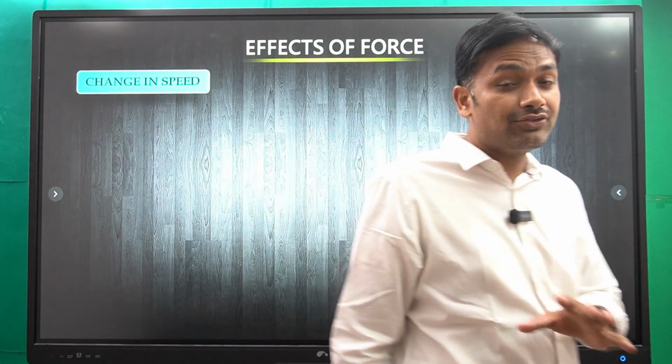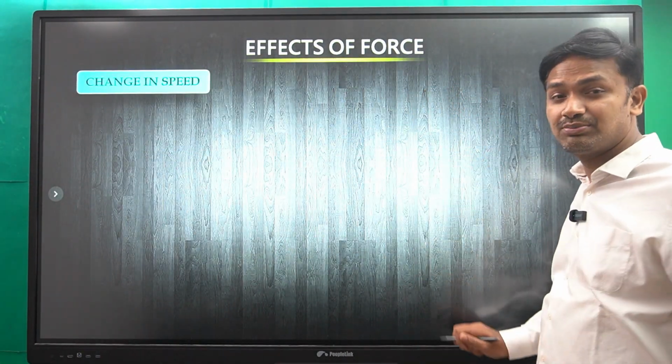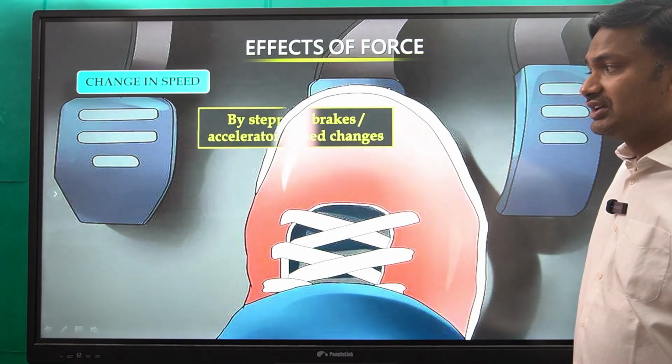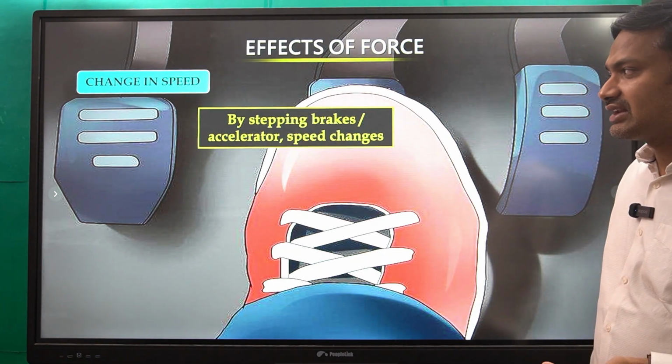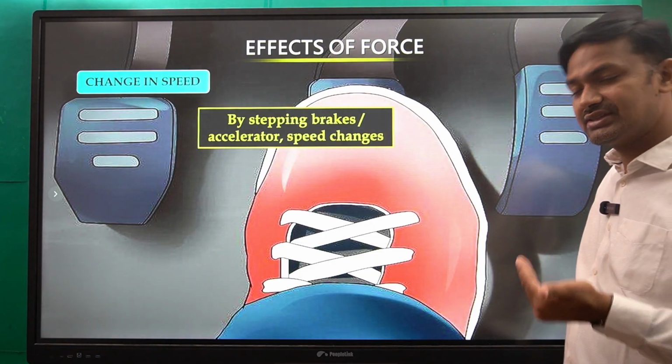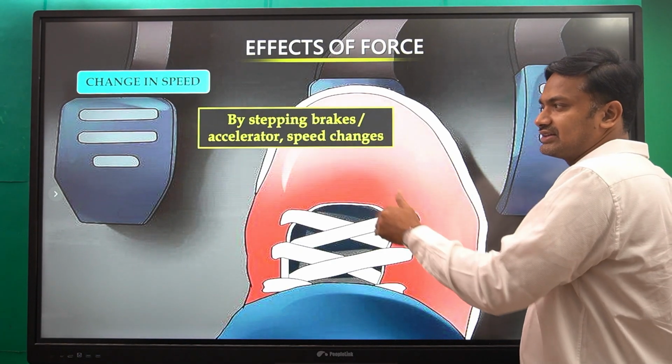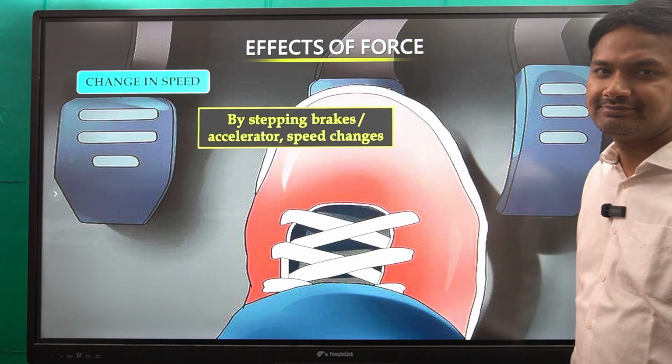Next one. So change in the speed. Another effect of force is change in the speed. So whenever by stepping on the brakes or accelerator, the speed changes.